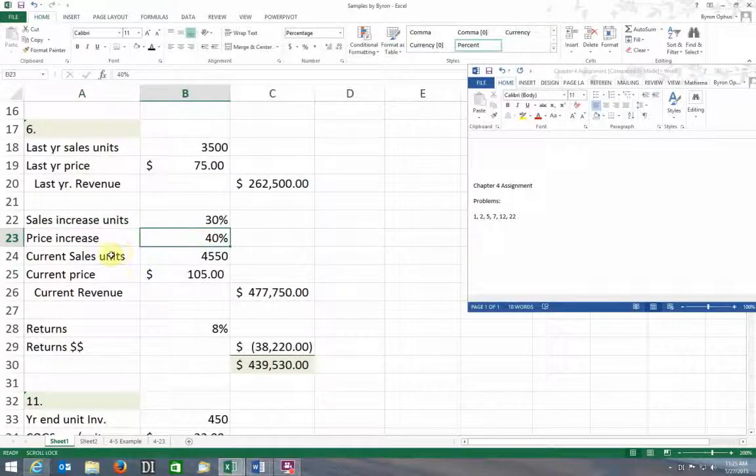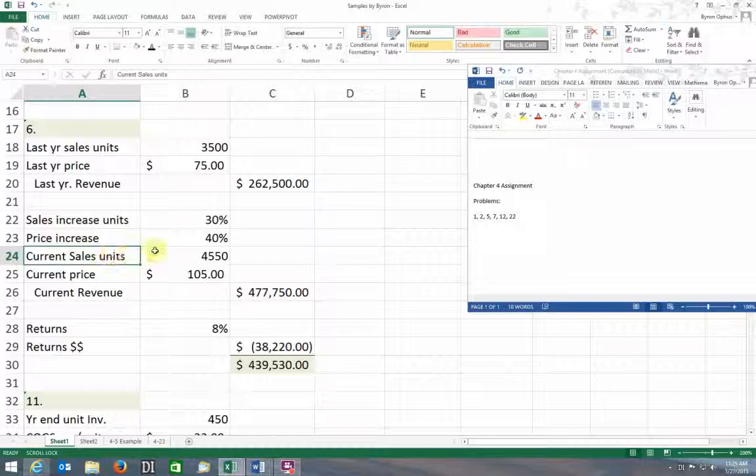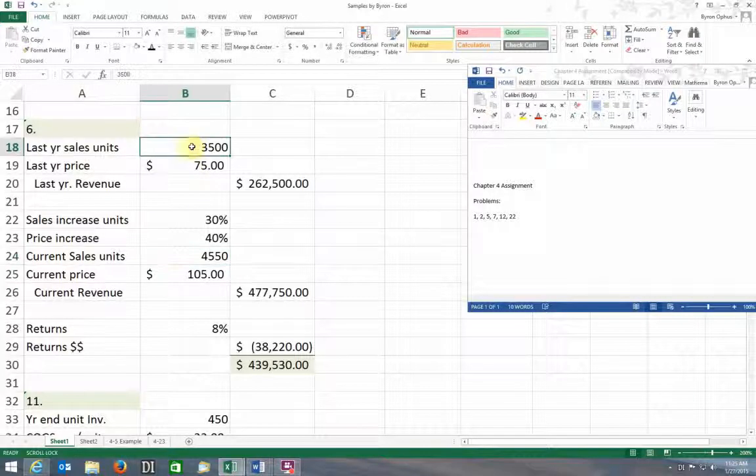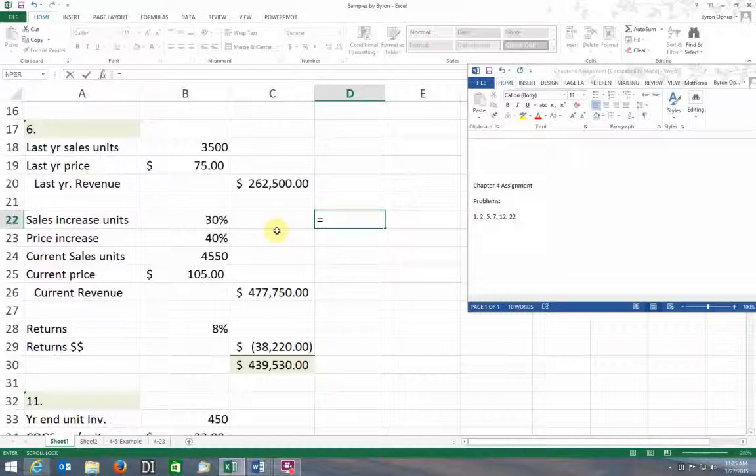Okay, so my current sales, what I'm projecting for this year, are going to be equal to last year's units plus the 30% increase. There are a couple of ways you could do this. I could say my 30% increase is equal to 30% times last year's sales, which is 3,500.